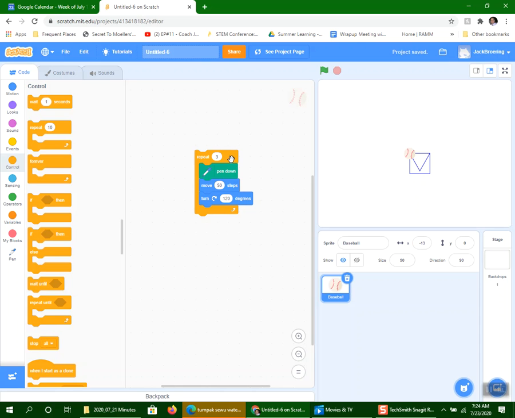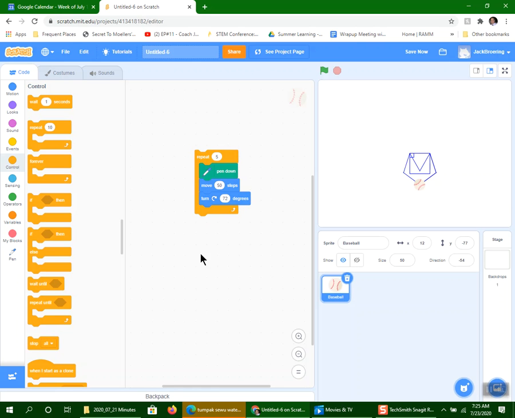How about a pentagon? A pentagon has 5 sides. If we divide 5 into 360, that goes, let's see, 72 times. Let's try 72 degrees. Let's see if that works. We've got to make this a 5. Okay, there we go. There's our pentagon.